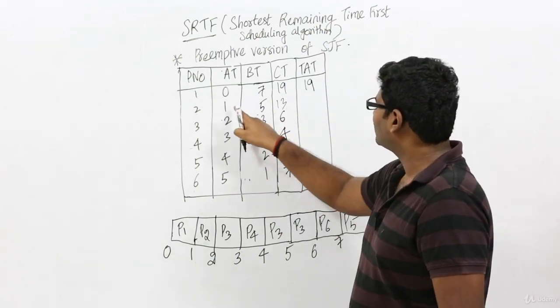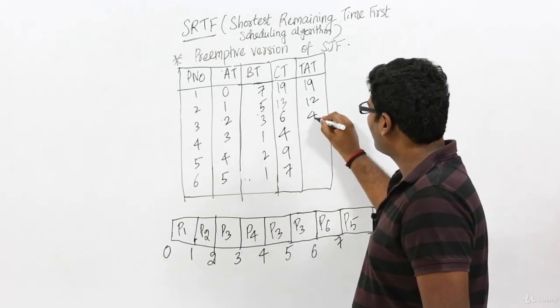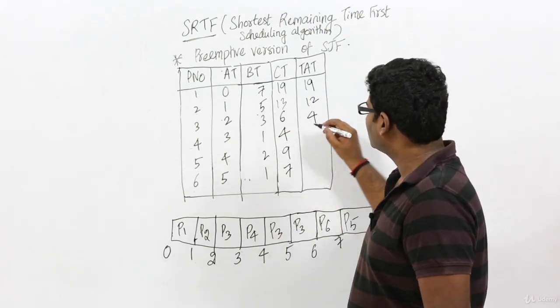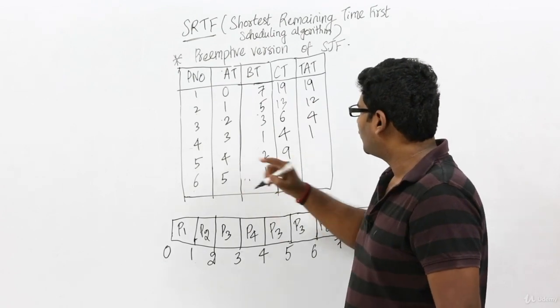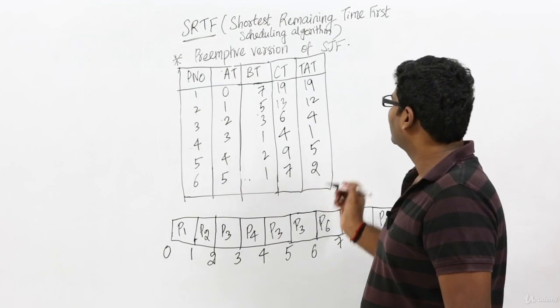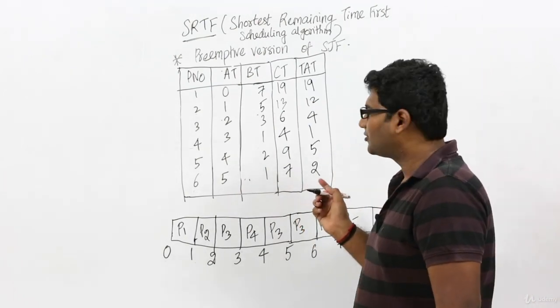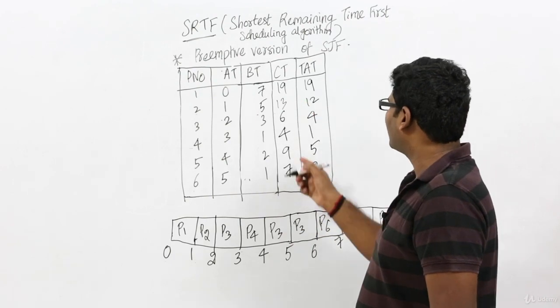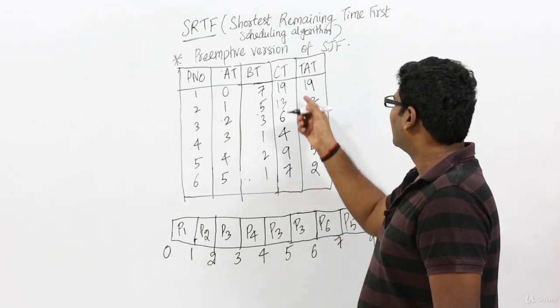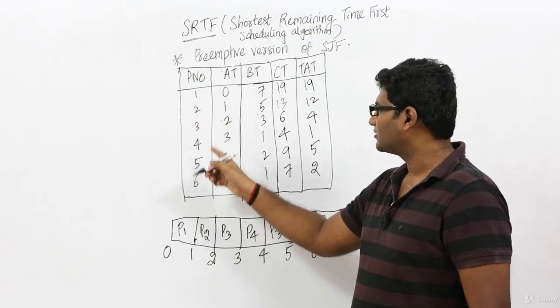Similarly 13 minus 1 is 12, 6 minus 2 is 4, 4 minus 3 is 1, 9 minus 4 is 5, 7 minus 5 is 2, okay? This is the turnaround time. Now in case you want to find the average turnaround time, just add all these 6 turnaround times and then divide it by 6, okay, because we have 6 processes.